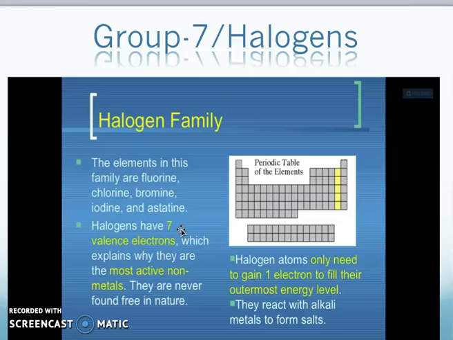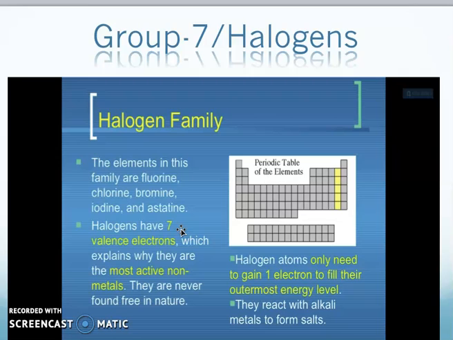The topmost is chlorine, which is a gas, then bromine, then iodine and astatine. Bromine is a liquid, and iodine and astatine are solids. These elements have only 7 electrons in their outermost shell, so they need 1 electron to make the outermost shell complete.